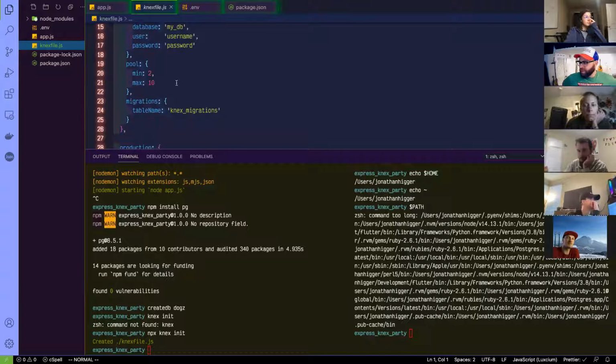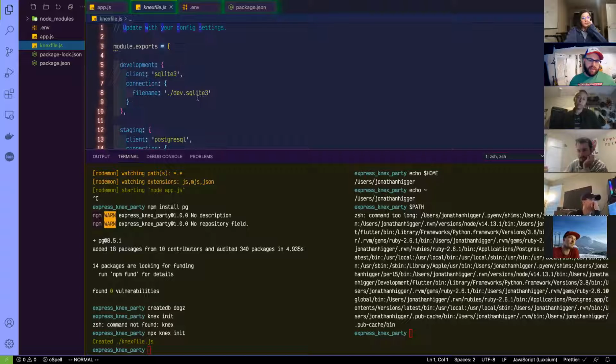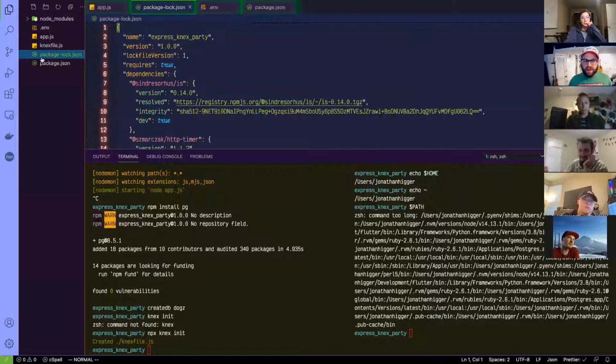So in JavaScript, the two big ones that you see are either this module export style, and this is more recent, or a JSON configuration file. Can anyone give me an example of a JSON configuration file that might exist here? Package.json.